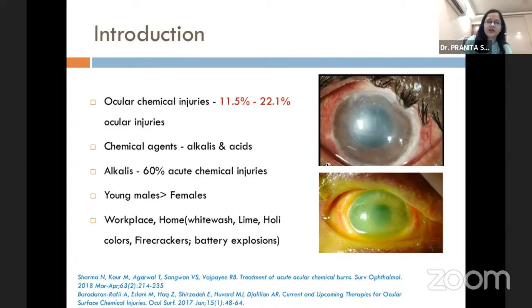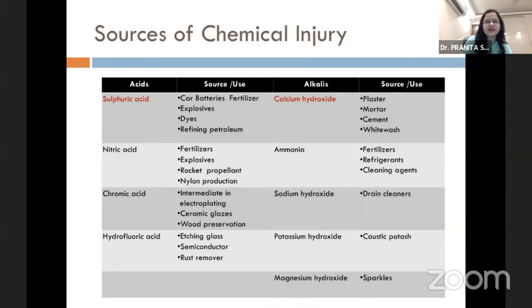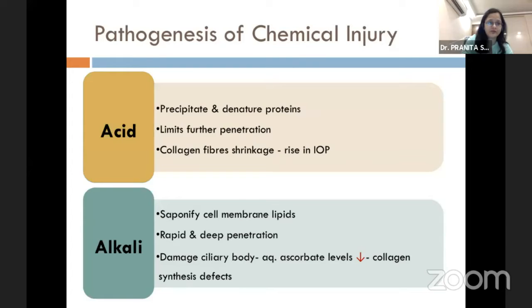Injury can occur at a workplace or at home, and the most common chemical that leads to injury includes lime or chuna, and that contains calcium hydroxide. Of acids, sulfuric acid is the most common agent causing trauma to the eye and is present in car batteries, fertilizers, explosives, dyes. And of alkalis, as we already discussed, calcium hydroxide is the most common agent causing trauma, and it's present in plaster, cement, and whitewash, which are often used at home.